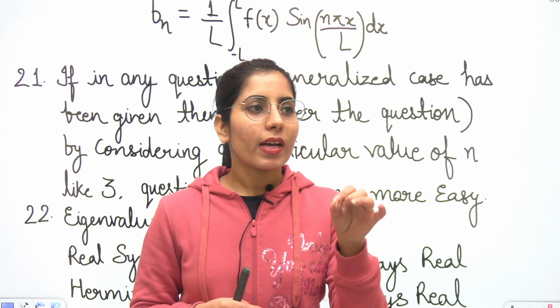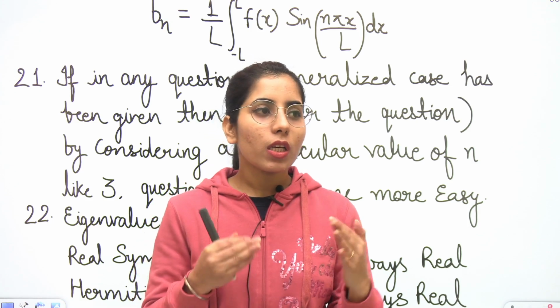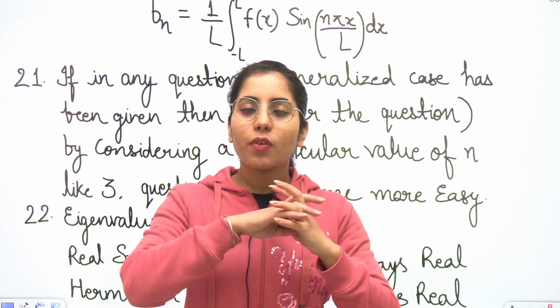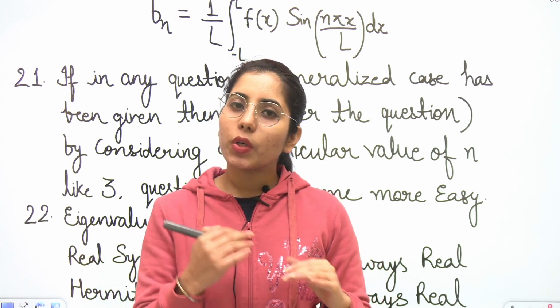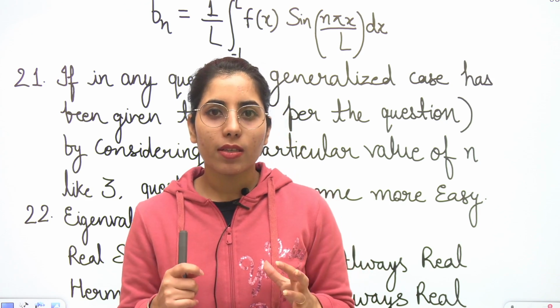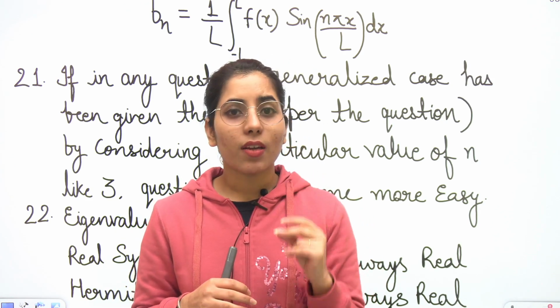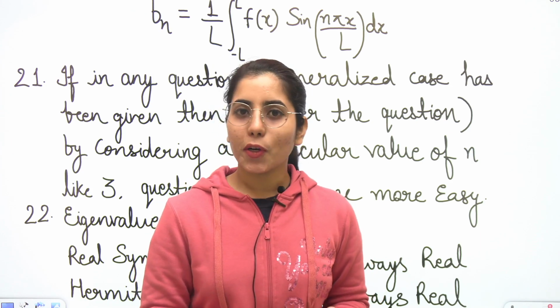You need to consider n equal to 3 if you think it's going to work, and even if n equal to 2 is giving you a very clear kind of answer, you can consider that too. But if n equal to 2 is not giving you the surety about the answer, then you can go for the n equal to 3 case, and you can be sure what exactly the answer will be and how you are going to find it.